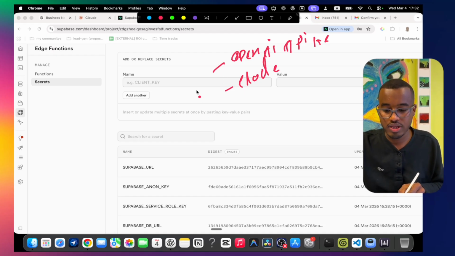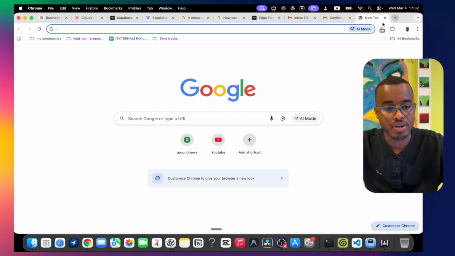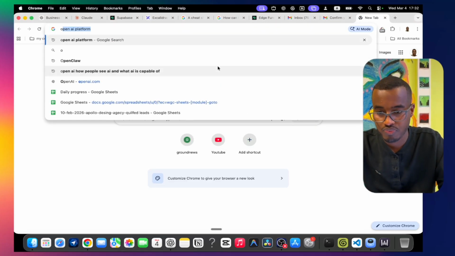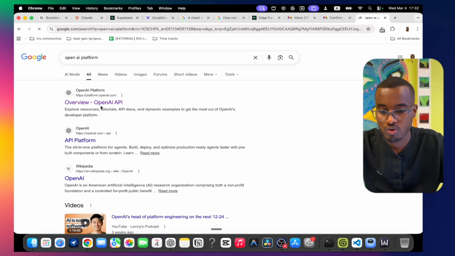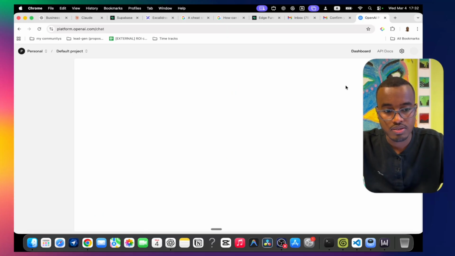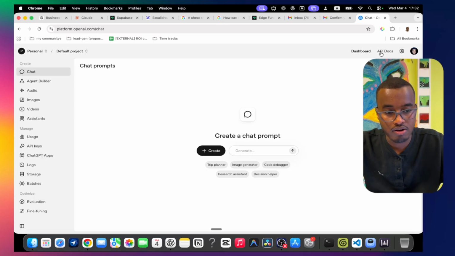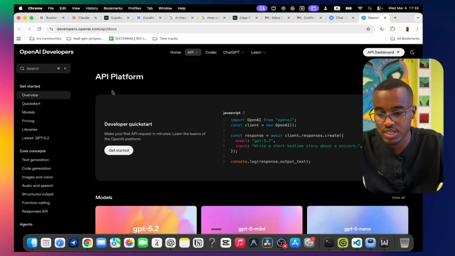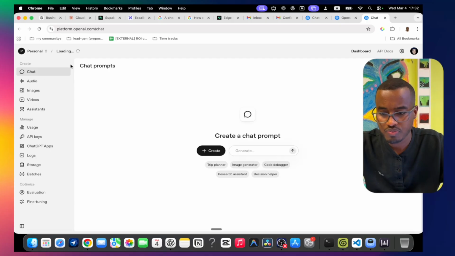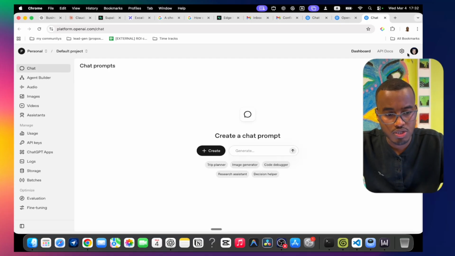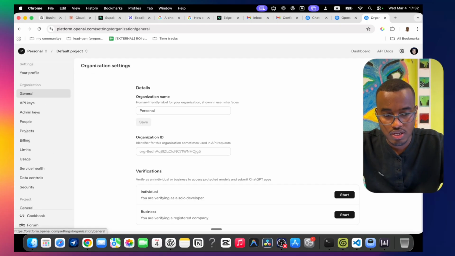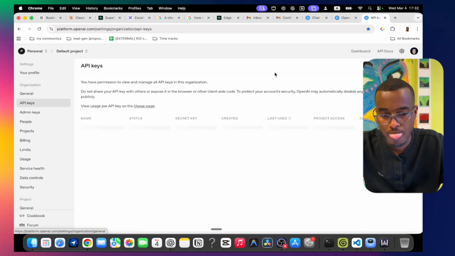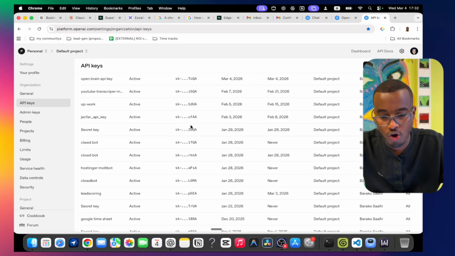So what you do is, first of all, go to the OpenAI platform. You type OpenAI platform, and then you go into the platform itself. After that, you come here. If you see here, at the top of my head, API docs, not API docs, API dashboard. Let's go. After you go to the API dashboard, you click that little setting, and then come here into API keys. After that you will have all your API keys.